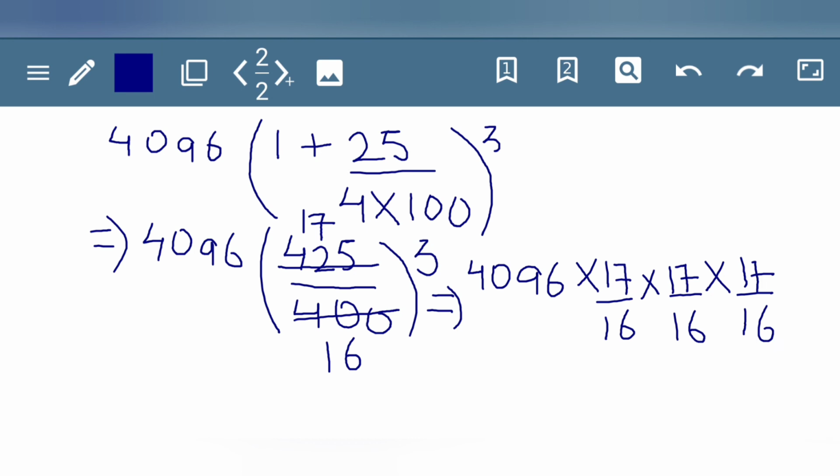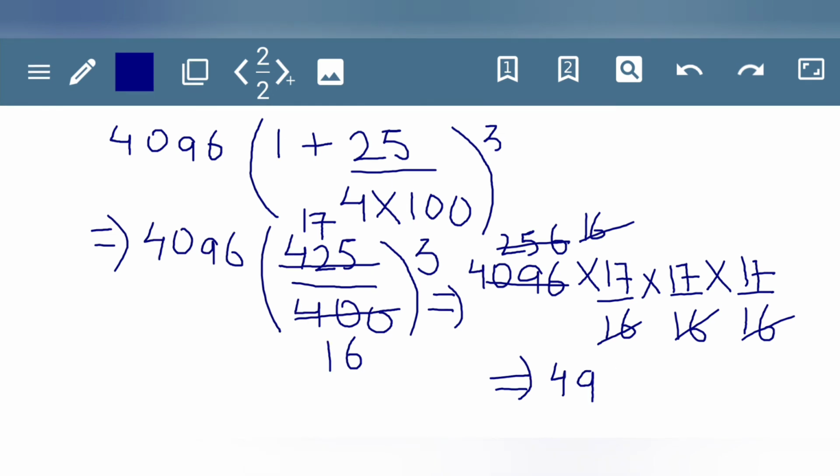Now I will cut 4096 by 16. Now I got 256. Now again cut 16 by 256. Now again cut 16 by 16. So after multiplying 17 by 17 by 17, we got 4913. That is the amount we had got at the end. So it's the answer.